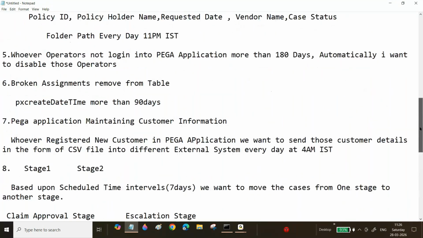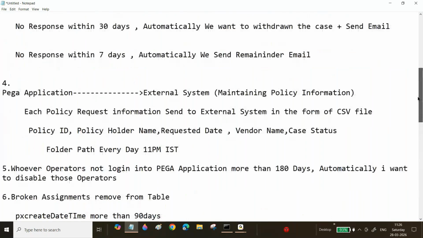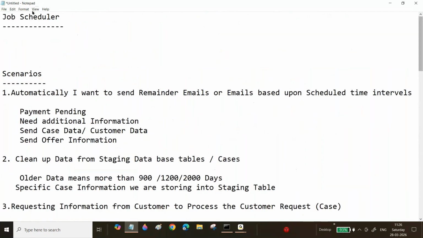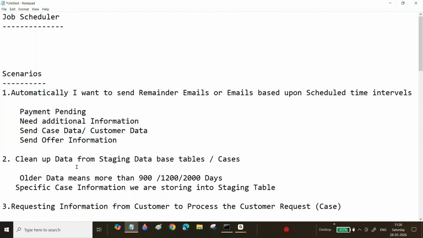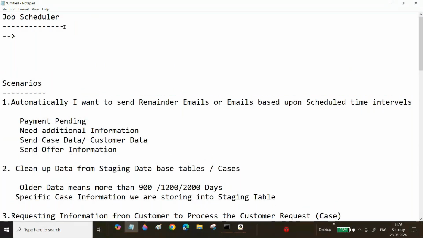Now we will discuss job scheduler. Now you know the concept, so what type of scenarios can we create? If you don't know about job scheduler, you can ignore this. Now we will discuss job scheduler, and I can explain it easily.